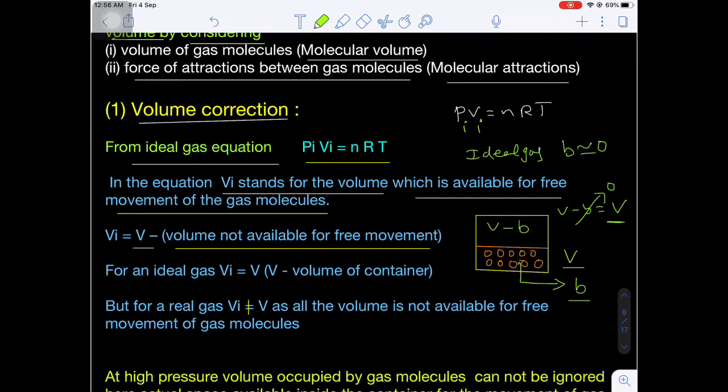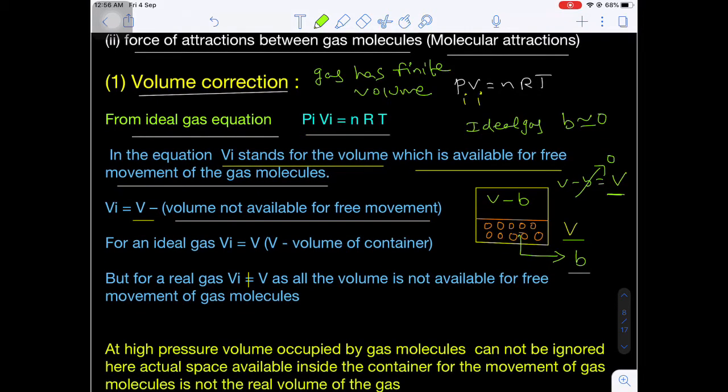Because in real gas there should be some attractive forces and also there should be some finite volume. Real gases have finite volume. Are you getting my point?